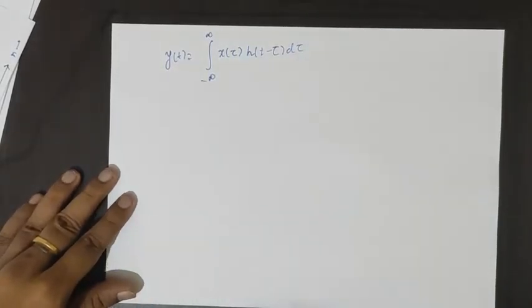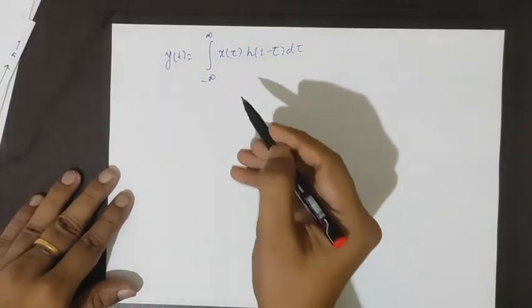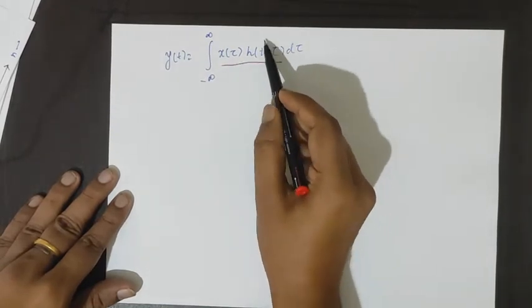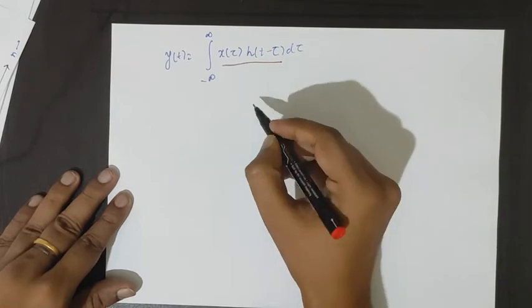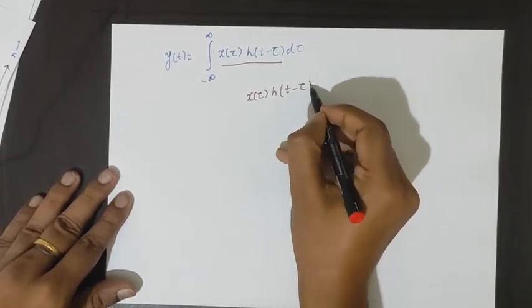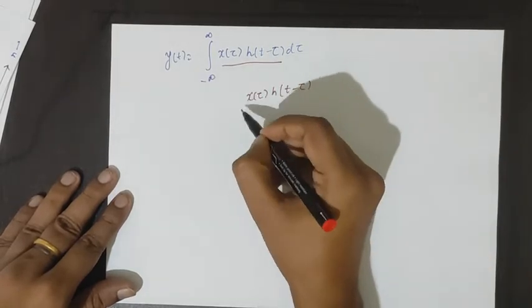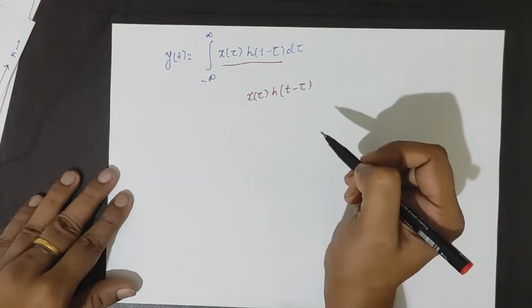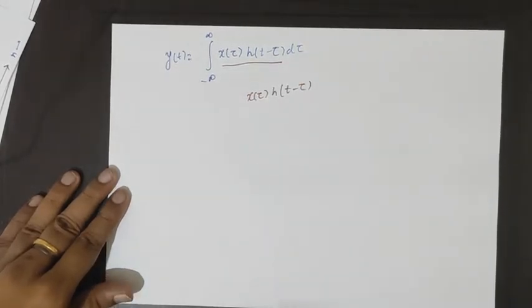Now our sole purpose is finding the area under this curve x(tau) into h(t minus tau), and then we have to integrate it. That means finding the area under this curve. This is our intention. Let's see an example.